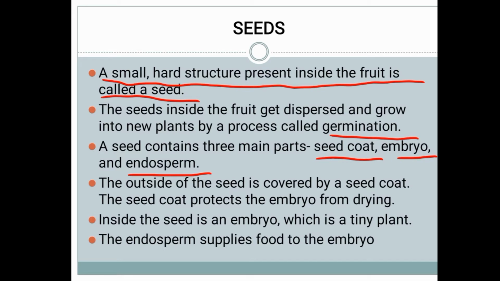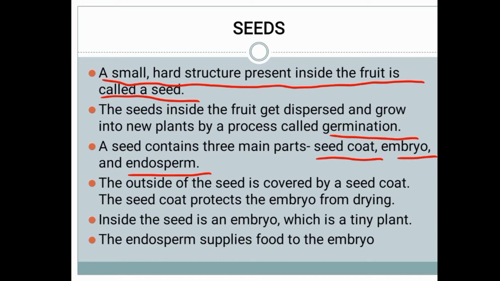The outside of the seed is covered by a seed coat. The outer covering of the seed is called the seed coat. The seed coat protects the embryo from drying. Drying means it gets dried.